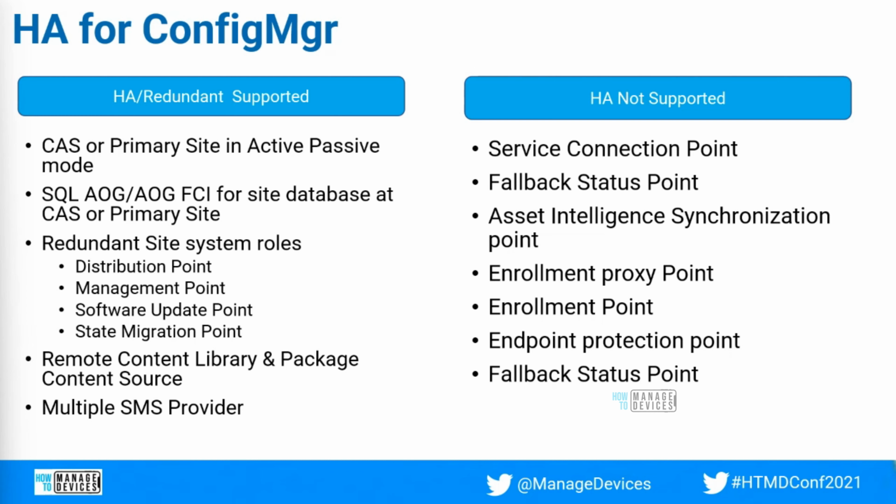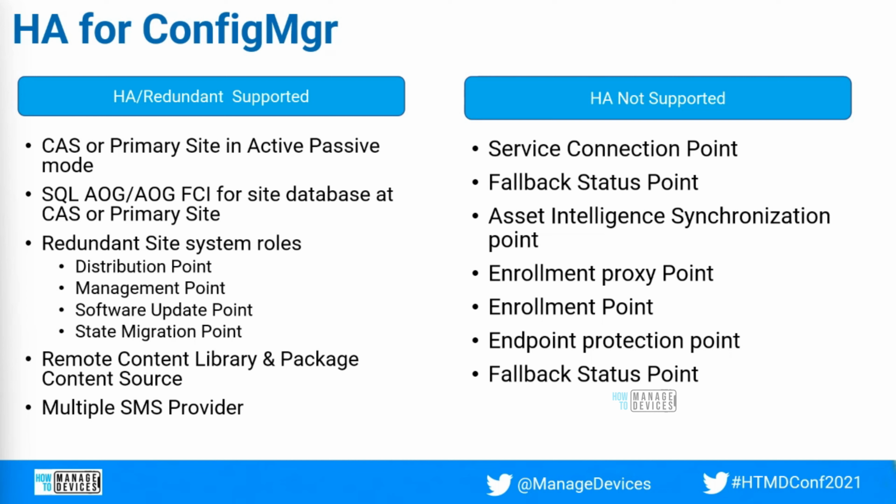You can have another site system role, like a reporting point or anywhere else, so that if any of the sites go down, you can trigger the promotion from those site systems. Now, which roles are not supported for high availability? The first one is, I would say, the service connection point.